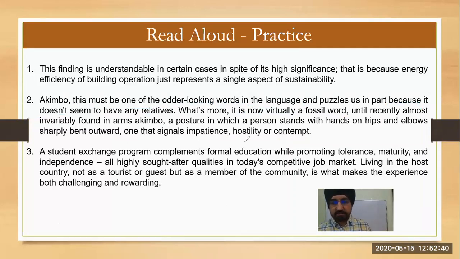If I have to read this, how will I read? Akimbo. This must be one of the oddest-looking words in the language and puzzles us in part because it doesn't seem to have any relatives. What's more, it is now virtually a fossil word. Until recently, almost invariably found in arms akimbo, a posture in which a person stands with hands on hips and elbows sharply bent outward, one that signals impatience, hostility, or contempt. Okay. Still, I didn't take a little bit of pause here. I should have, but that's fine. It's acceptable. Okay.